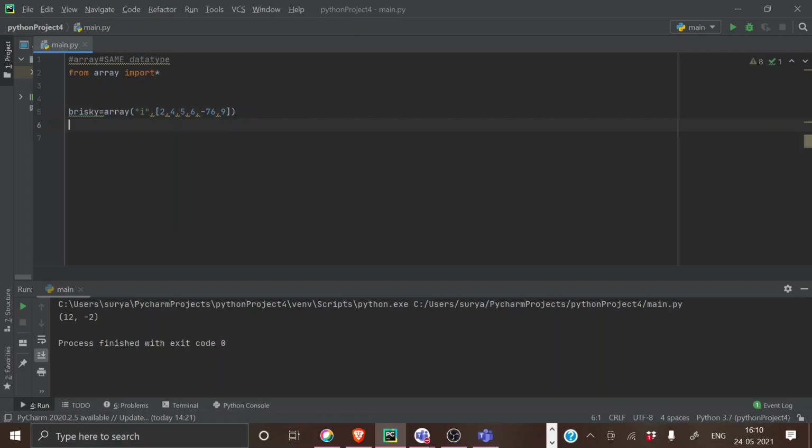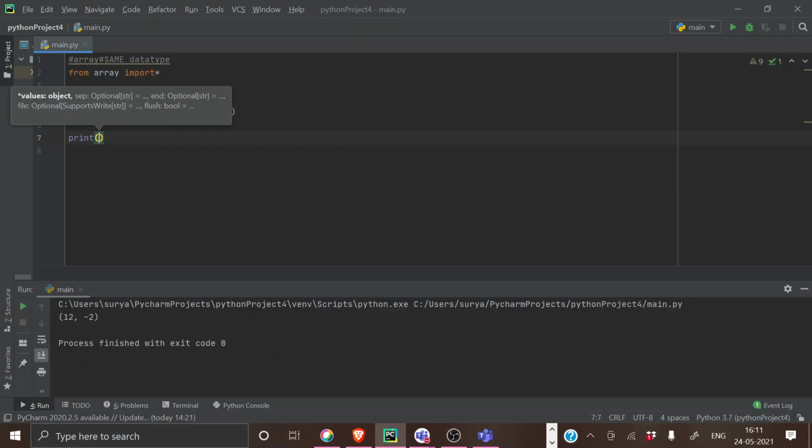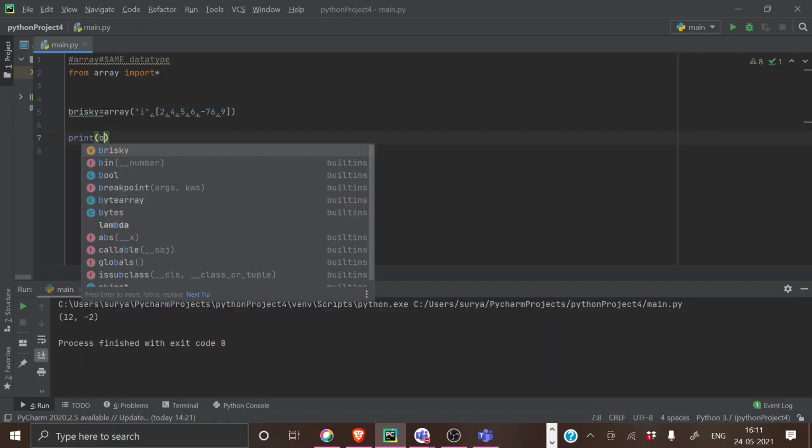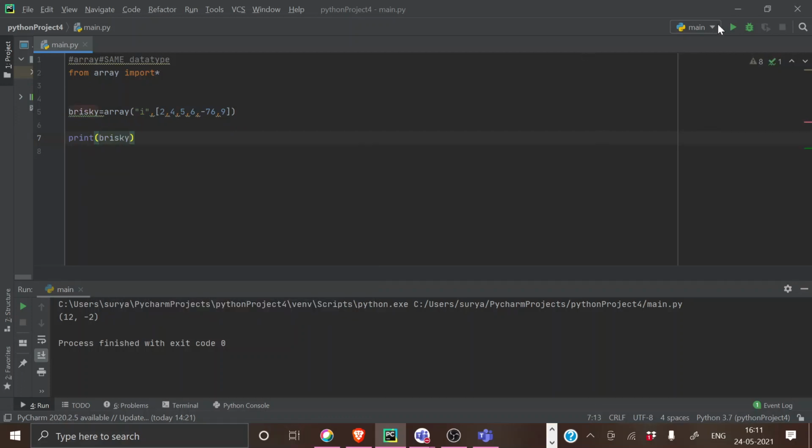Then what I'm going to do is print this array. If I want to print this array, what should I give? What is the name of this array? It's Brisky. So I'll be giving Brisky. See the output, it's array I 2, 4, 5, 6. I mean, we have got all the data which I've given inside a new variable, right? So this is what you have to do if you want to initialize an array, right?